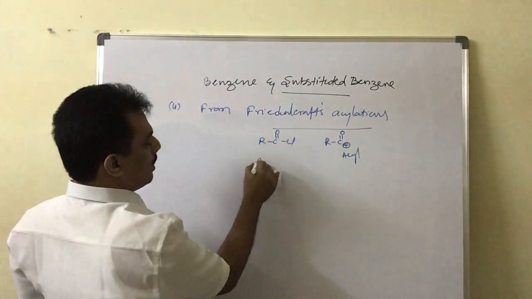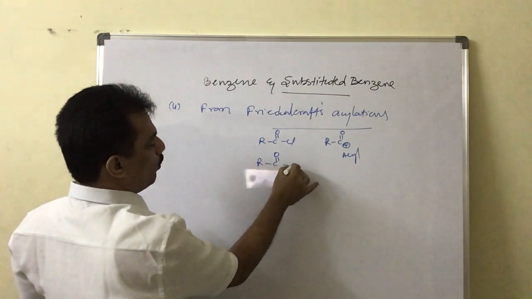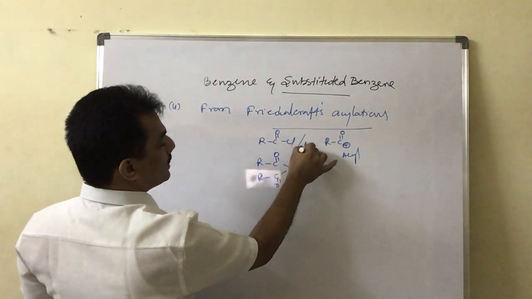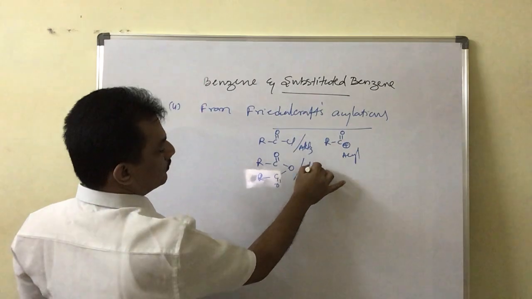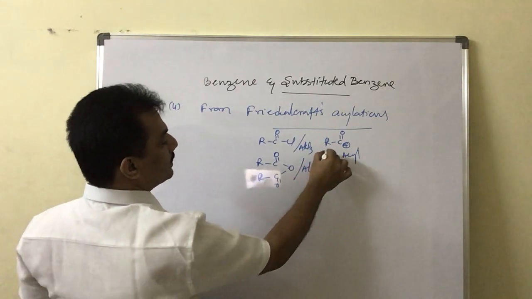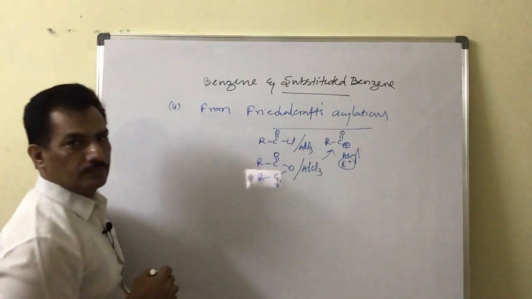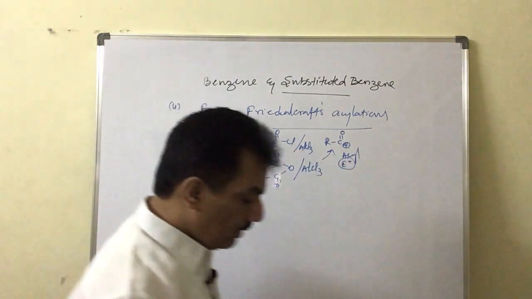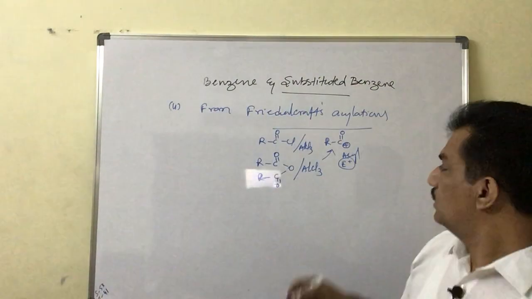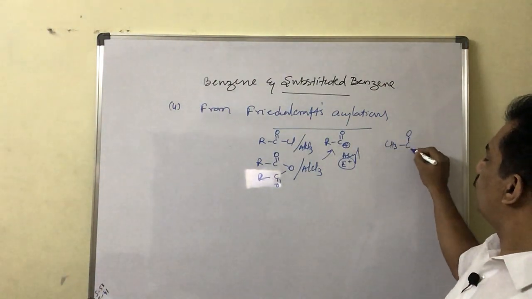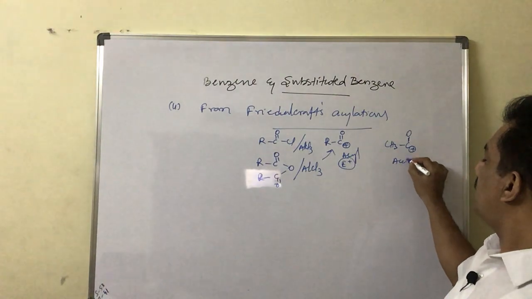RCOCl or RCOOCOR in presence of AlCl3. Then they release this group. It is nothing but the electrophile, just remember. Is it not? And in case that R group is CH3 group, this CH3 group is nothing but acetyl group.